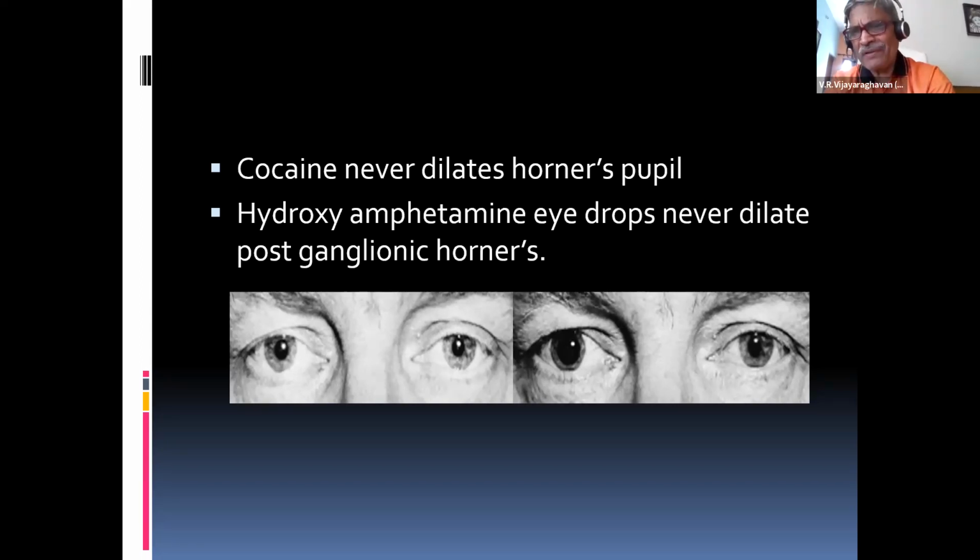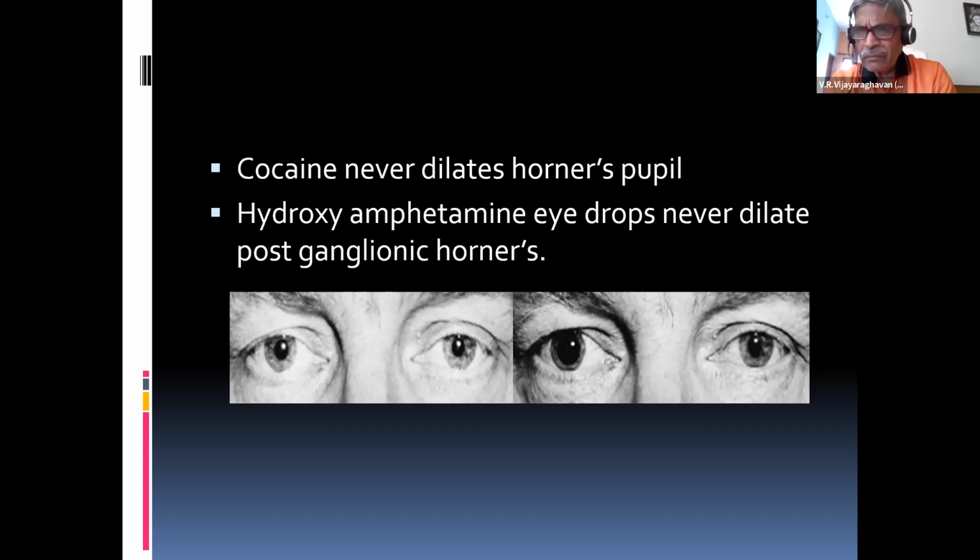Normally, what happens when you have a problem in the preganglionic area, before the sympathetic ganglion? Norepinephrine is manufactured and remains within the postganglionic area, not able to come out.